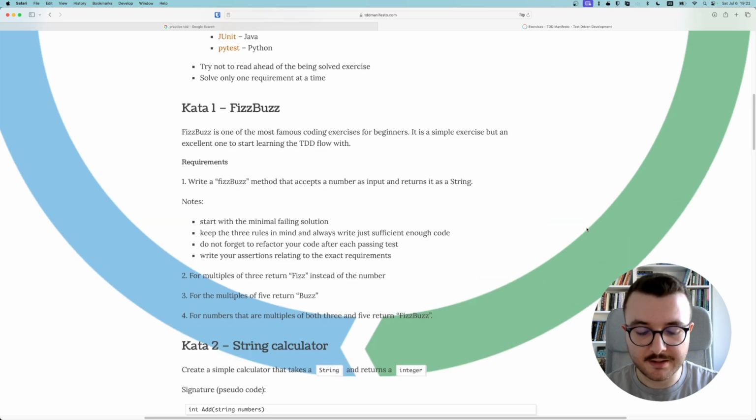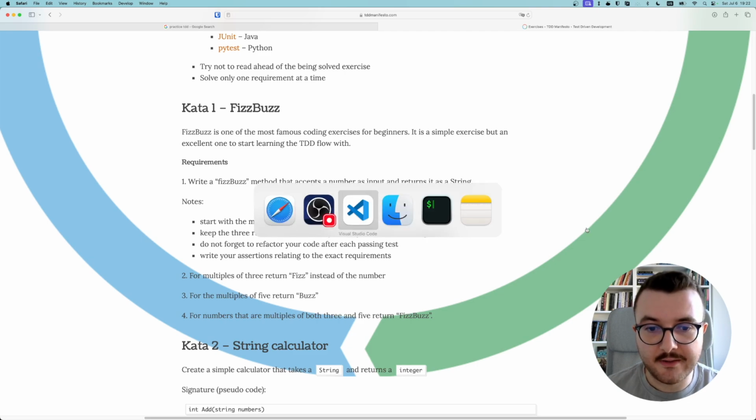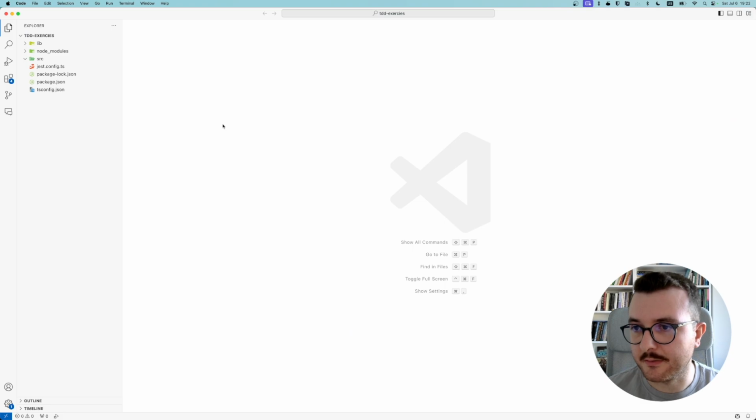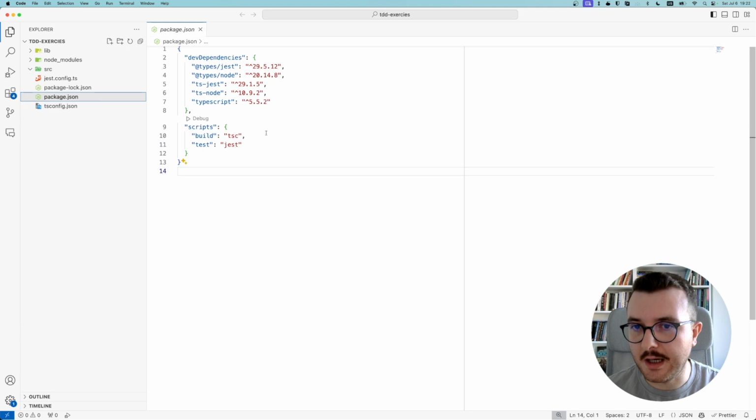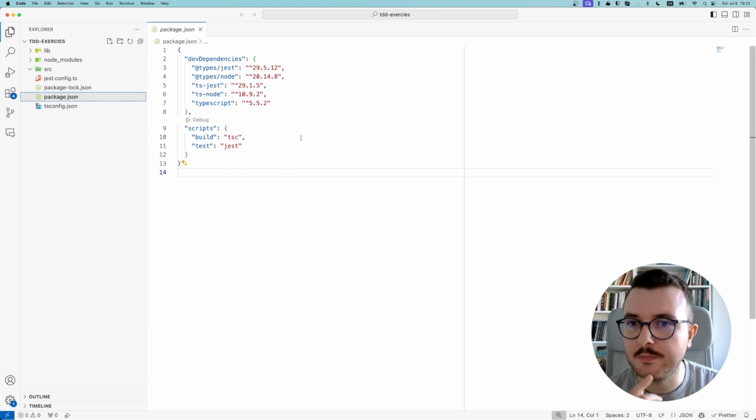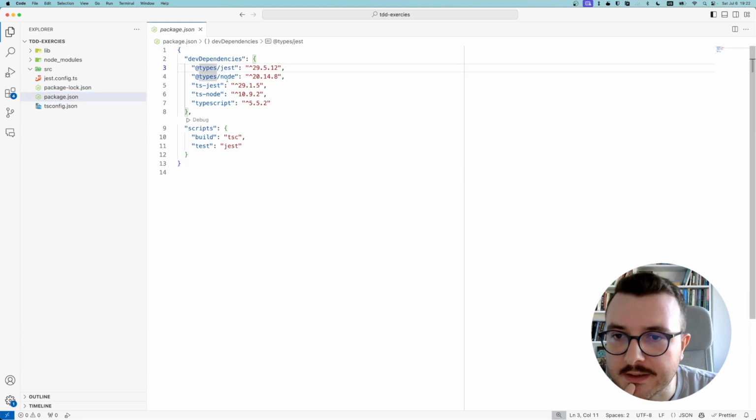Okay, so without TDD, I can just directly define the function, and quite easily I can implement this. But here we are practicing TDD. I have Visual Studio Code open, and I want to make this a little bigger so that you can see. This is a simple Node app project. I have installed these packages. I'm using Jest, by the way, to run my tests.